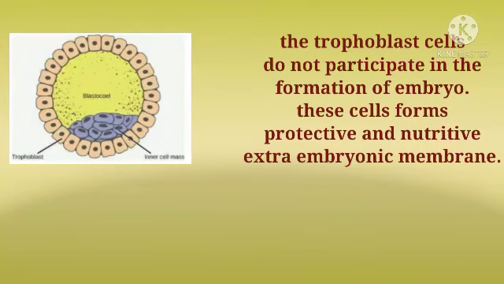The trophoblast cells do not participate in the formation of the embryo. These cells form protective and nutritive extra-embryonic membranes, for example amnion, chorion, etc. The inner cell mass of macromeres forms the embryonal knob and is determined to form the body of the developing embryo, so it is called a precursor of the embryo.